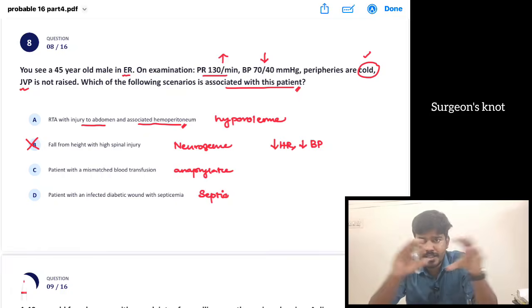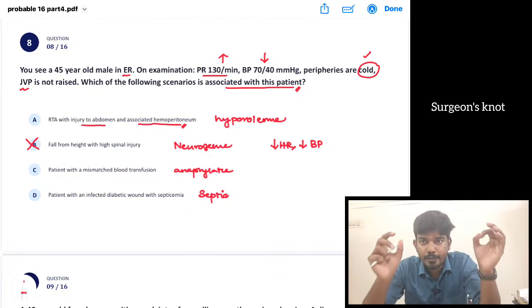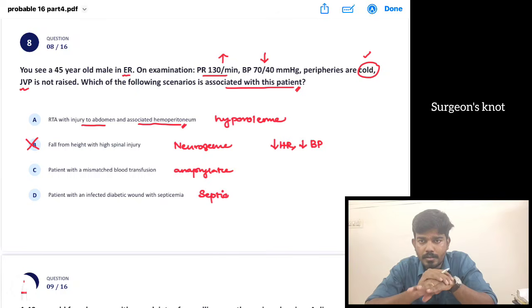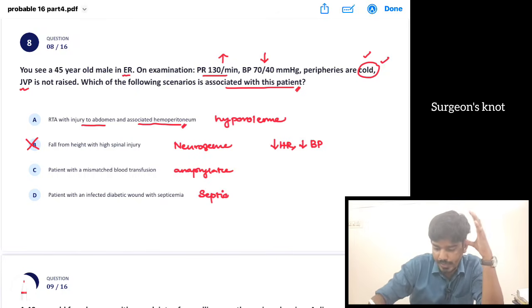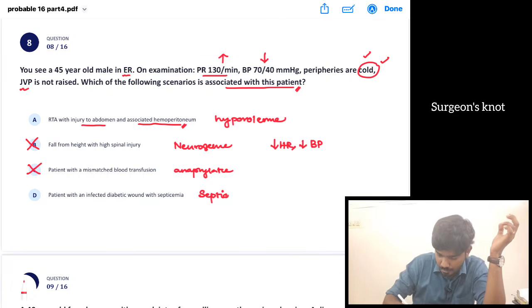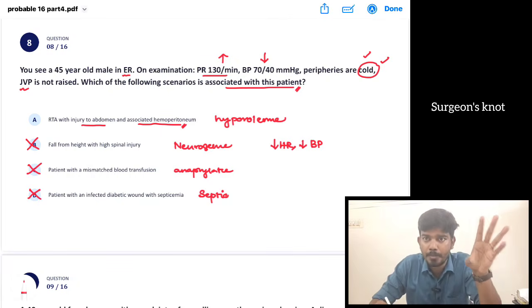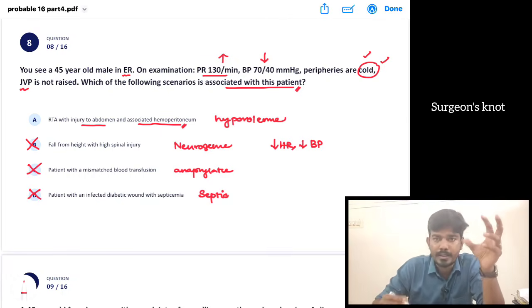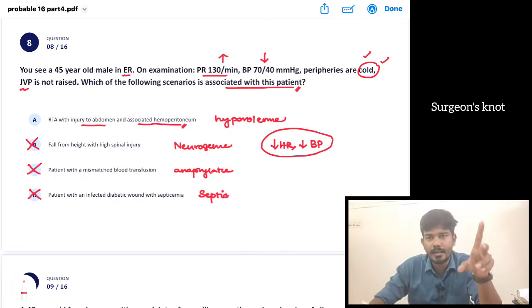In case of distributive type of shock, அதாவது septic shock, anaphylactic shock as well as this neurogenic shock, peripheries will be normal. வார்மாக தான் இருக்கும். Peripheral vascular resistance வந்து நார்மலாக இருக்க போது. ஸோ அதனால இதெல்லாம் வார்மாக தான் இருக்க போகிறோம். ஸோ இந்த ஒரே டேர்ம் வச்சு we can rule out neurogenic shock, anaphylactic shock as well as septic shock. மூணே ரூல் பண்ணிடலாம்.